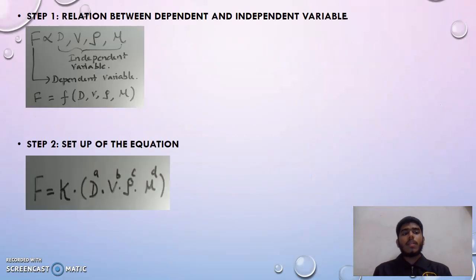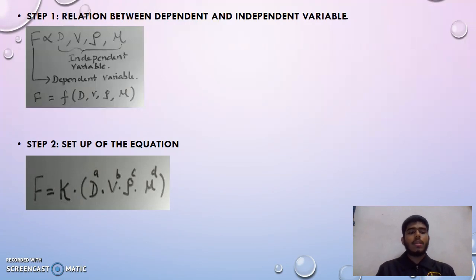So step 1, we find the relation between dependent and independent variables. We can see F is directly proportional to D, V, which is diameter, velocity, density, and also viscosity. So when F is the dependent variable, the others are independent variables. So we form the formula like this.